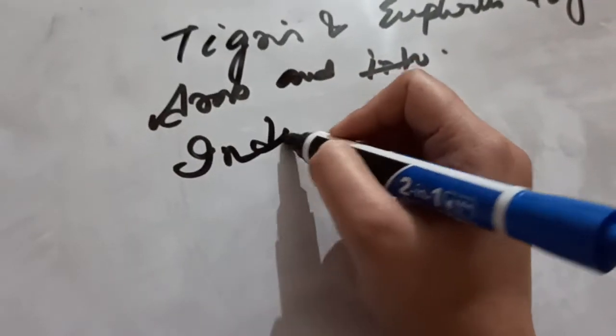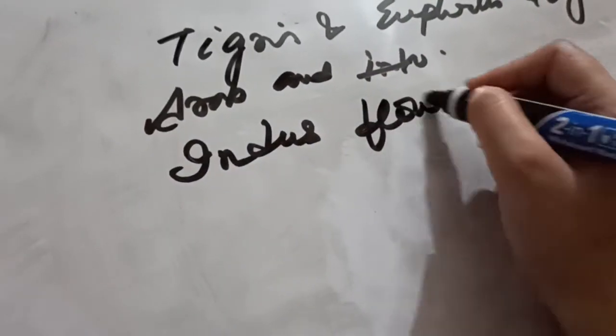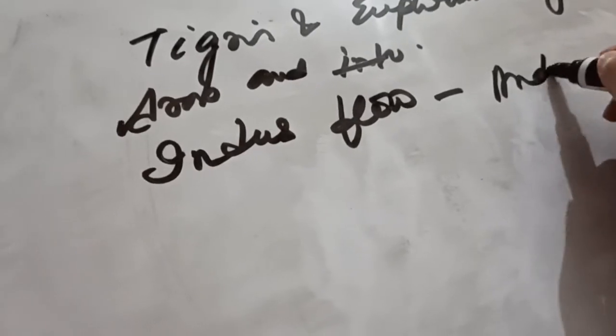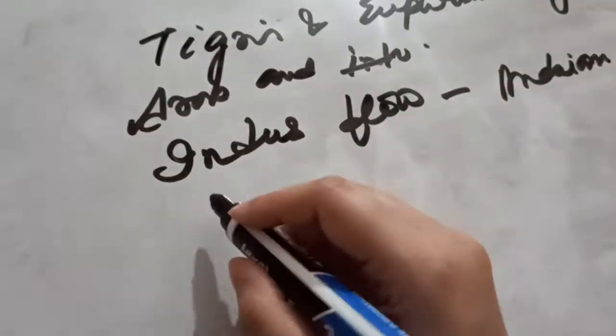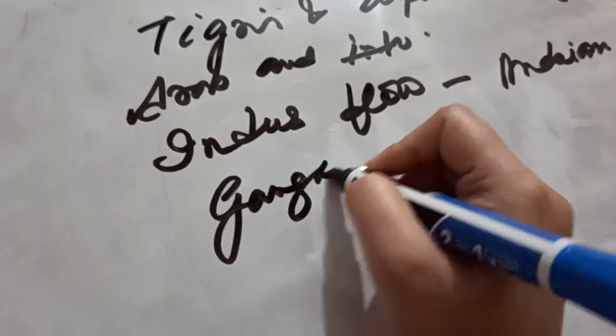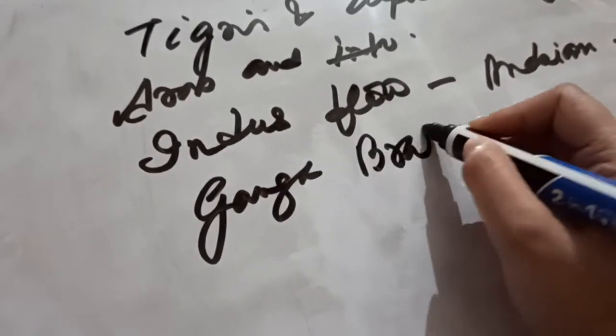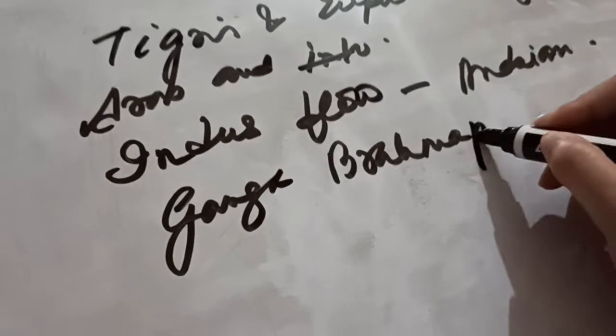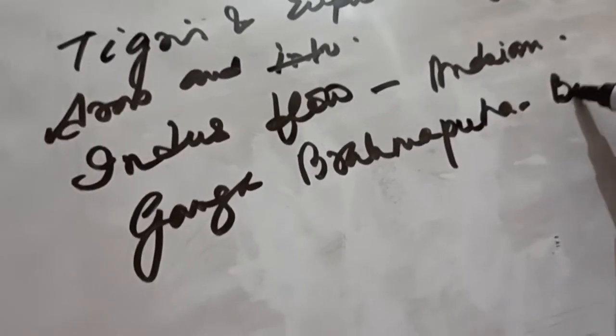The Indus flows into the Arabian Sea. The Ganga and Brahmaputra flow into the Bay of Bengal.